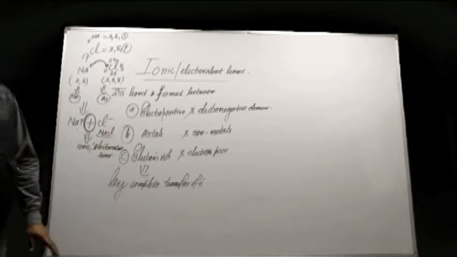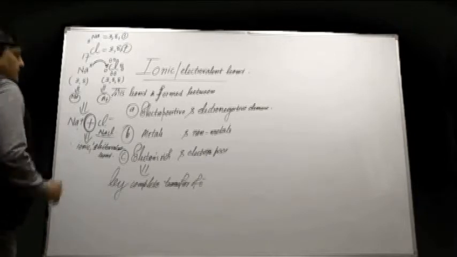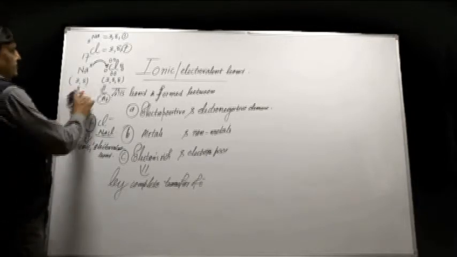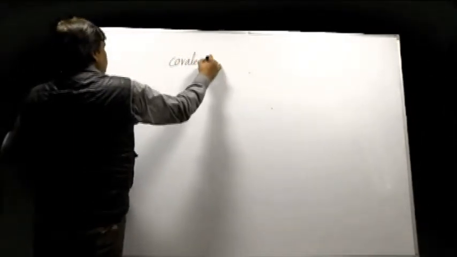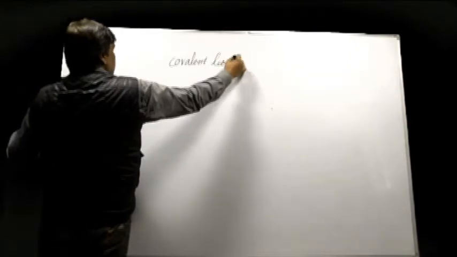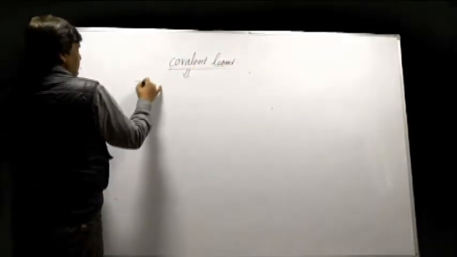Now it is clear. So the second bond, that is the covalent bond. So let us start with the covalent bond, that is the second bond. This particular bond is formed